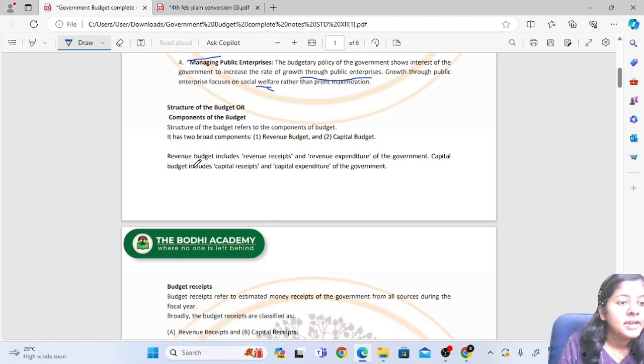The next very important point is the structure of the budget, or components of the budget. Budget has two broad components. The first part is revenue budget and the second one is capital budget.